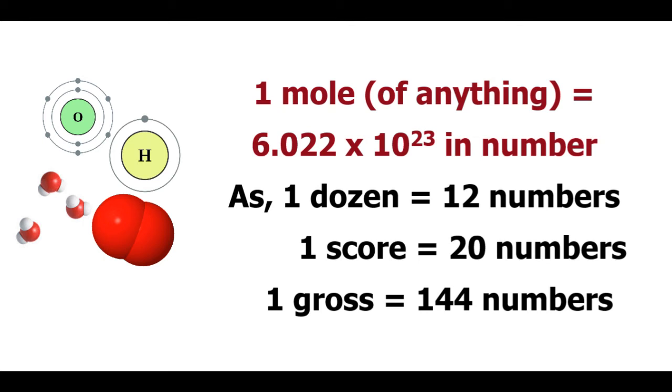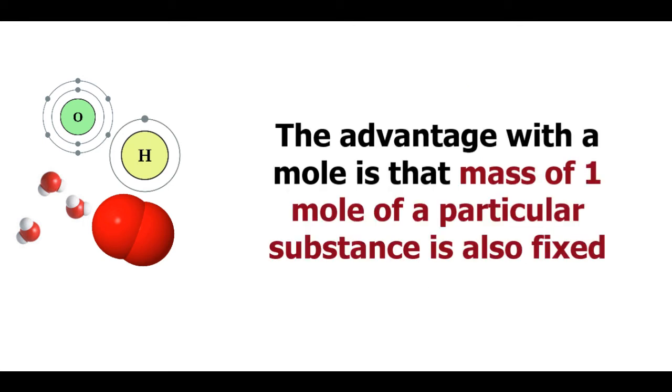which is similar to 1 dozen equaling 12 numbers, or 1 score equaling 20 numbers, or 1 gross equaling 144 numbers. A mole, even though it is related to a number, has one more advantage over a dozen or a score or a gross. This advantage is that the mass of 1 mole of a particular substance is also fixed.